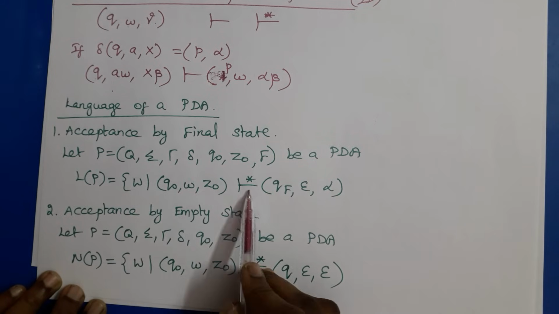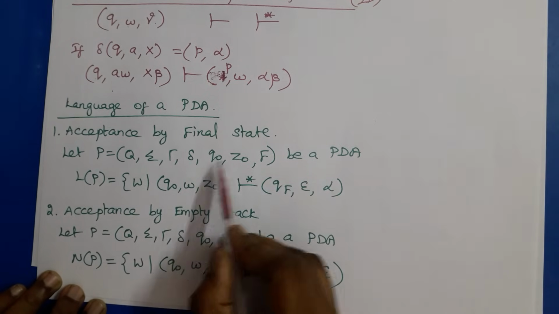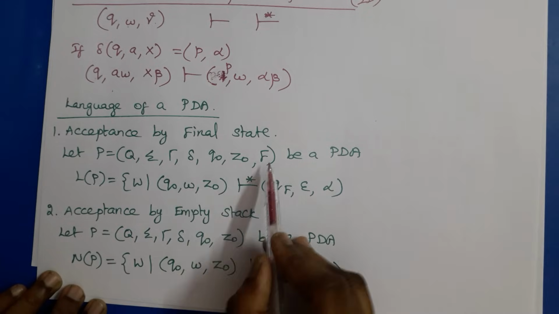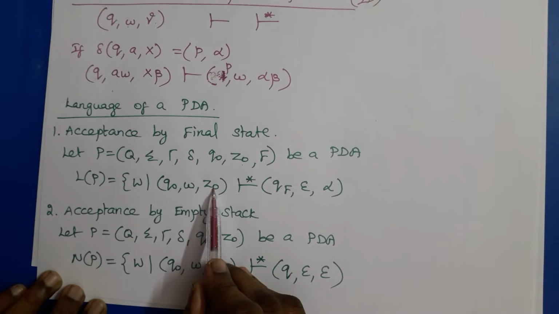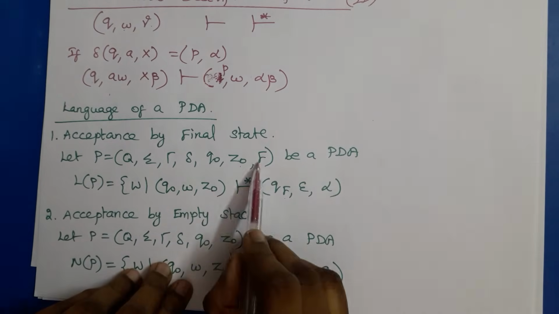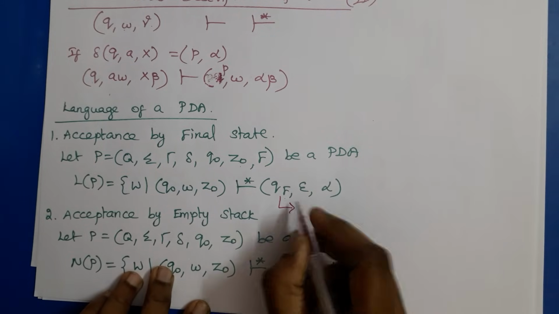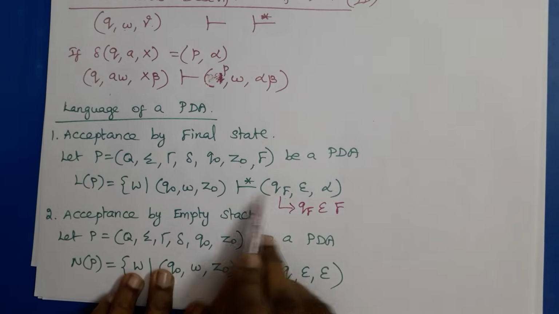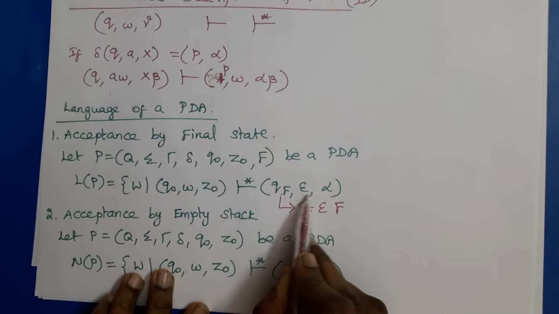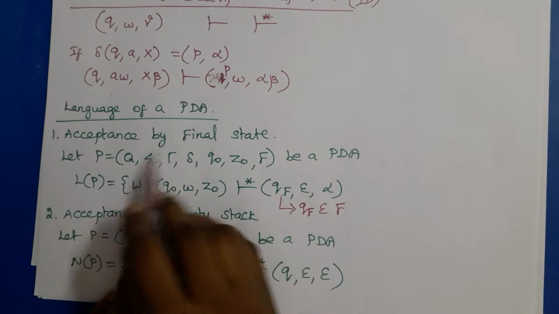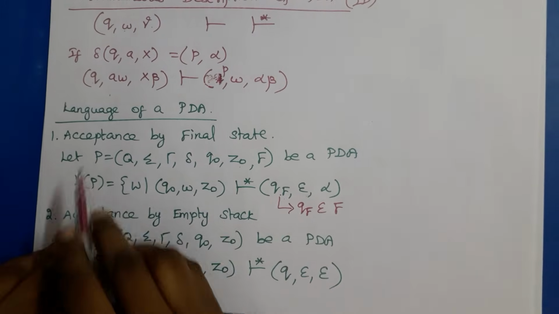That is, if we start the instantaneous description with the start state Q0, the input string W and the starting stack symbol Z0, and in some number of moves we reach QF, which belongs to F, a final state, and the input is fully consumed, but the stack content may be anything, then the string is accepted by our PDA.